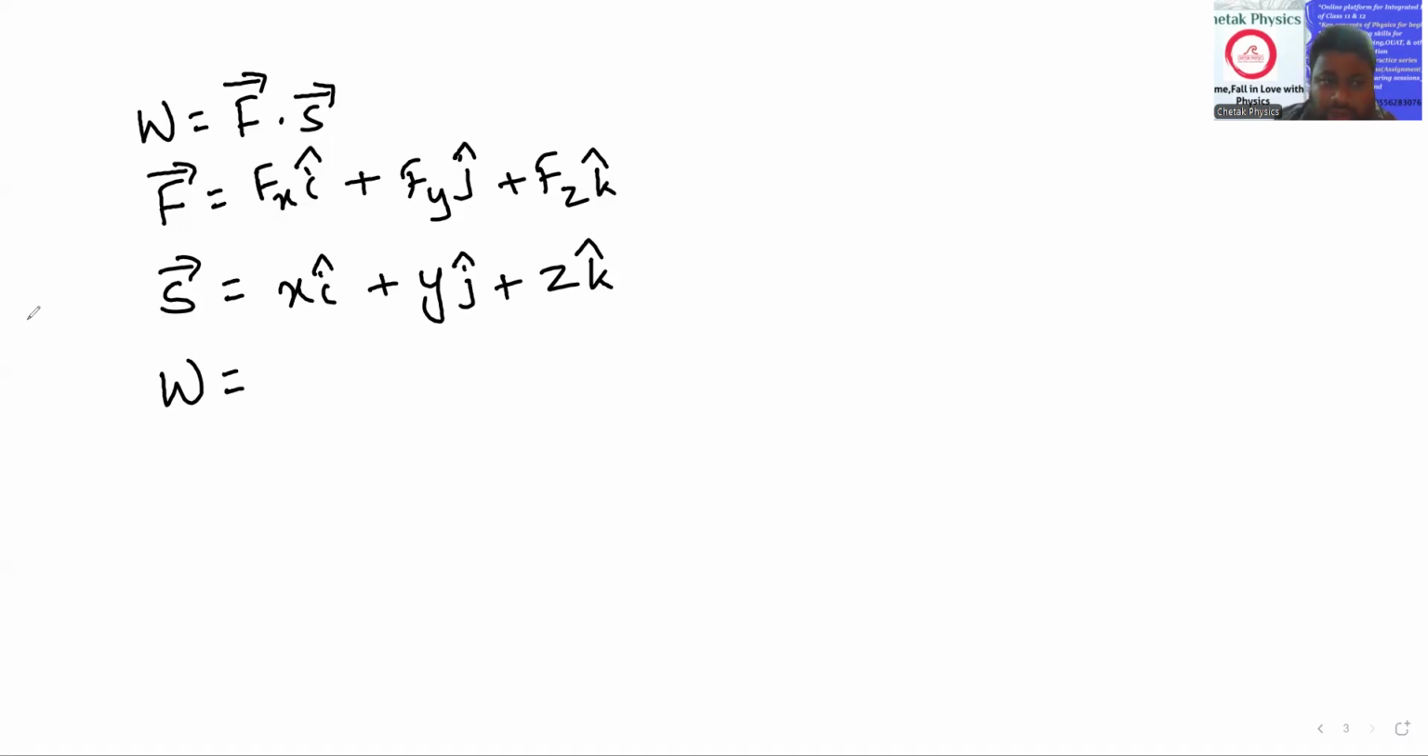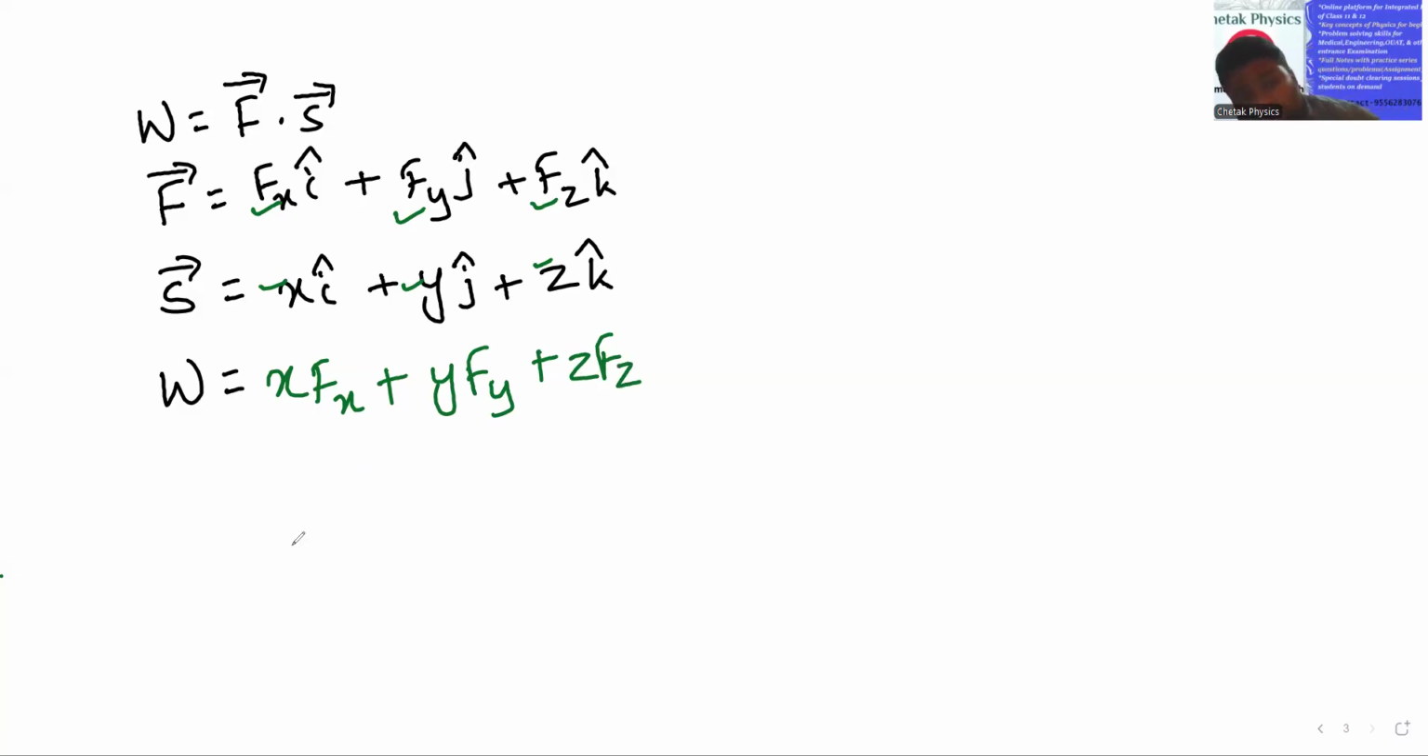What will be the work done? Work done will be a simple dot product. We are going to multiply the coefficients only. You know the formula of the dot product. So it will be x into Fx plus y into Fy plus z into Fz. If force and displacement are given in orthogonal form, then we can calculate the work done according to this formula. This is a very simple concept. Now going to another concept.